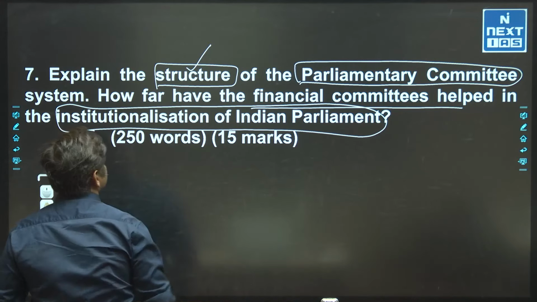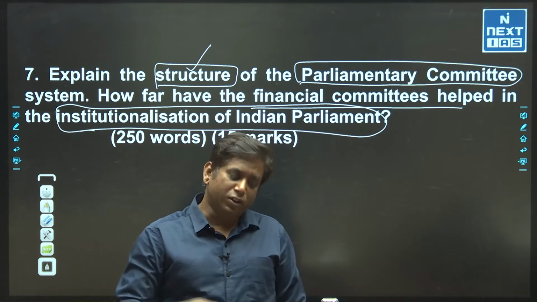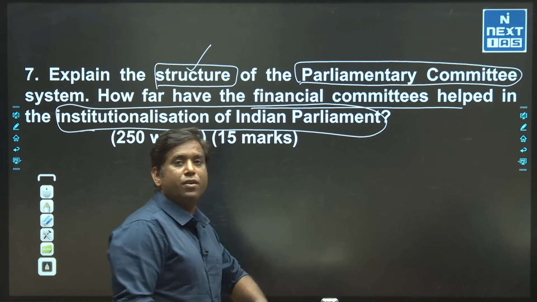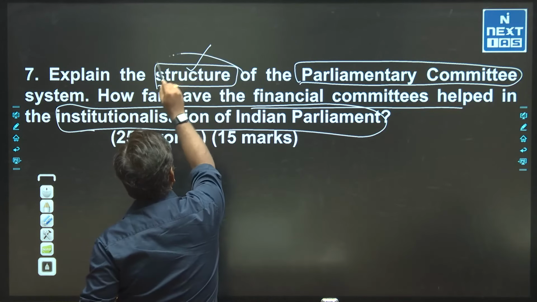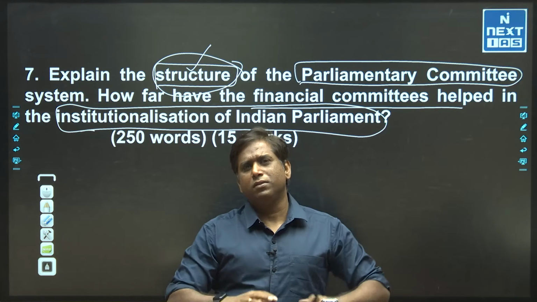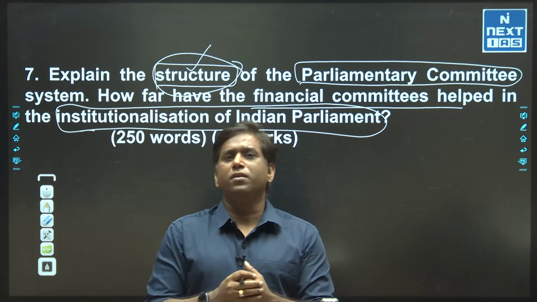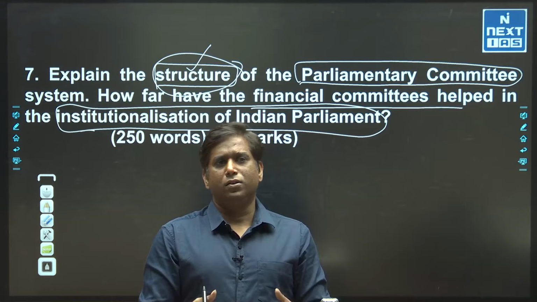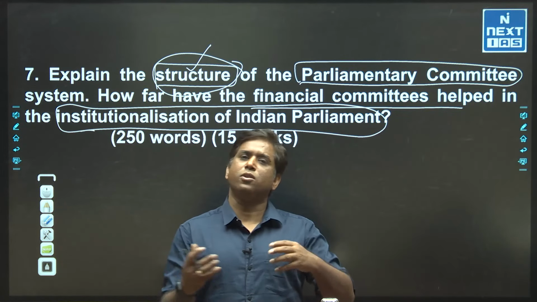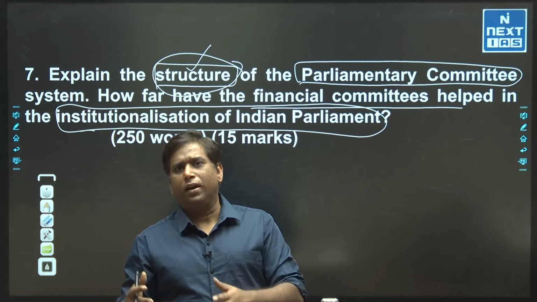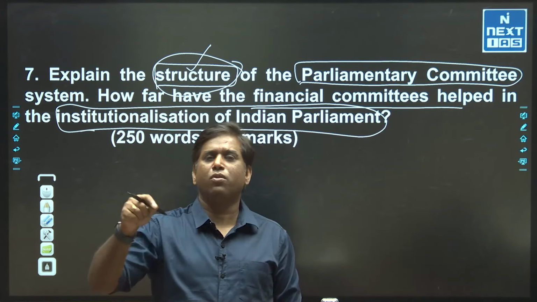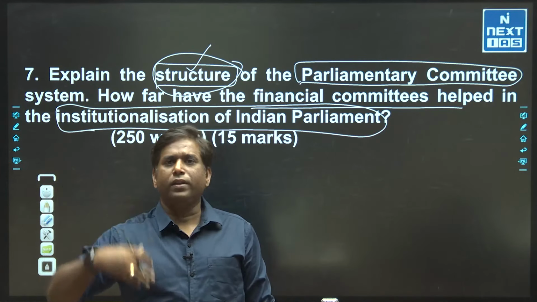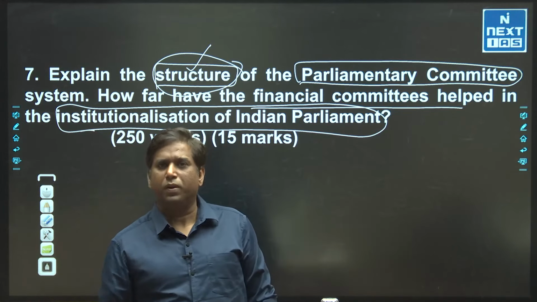Now, when we come to the institutionalization of the Indian Parliament, it means the functioning of the Indian Parliament related to finances. Now, the structure of the parliamentary committee, why is this structure very important? In general, you can simply say Parliament discharges its functions through parliamentary committees. Technically, there are two types of parliamentary committees: standing committee and ad hoc committee. Even in standing committees, there are department related committees. In general, over 45 committees are there. Out of 45 committees, 24 are joint parliamentary committees and 21 are single house parliamentary committees.